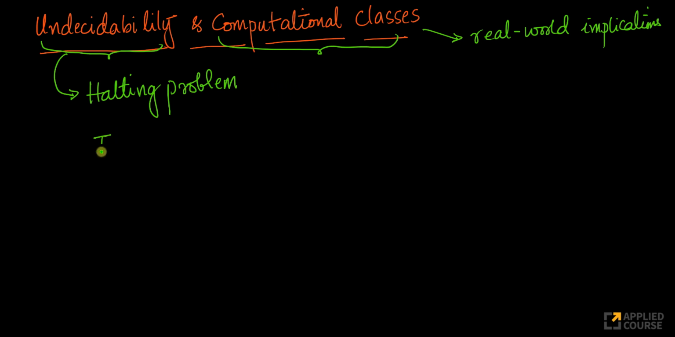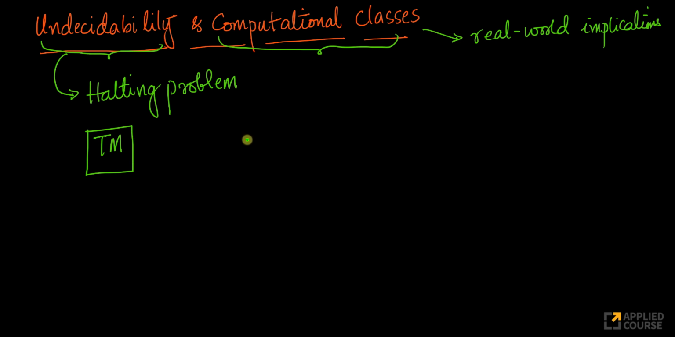Again, till now we have already learned what a Turing machine is, what regular languages are, what context-free languages are. We have learned about languages, grammars, and we've learned a lot about the Turing machine itself. So most of what we will focus on in undecidability and computational classes will be around the concept of the Turing machine itself, right?